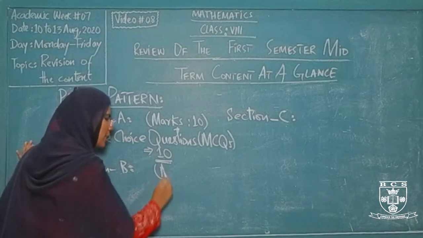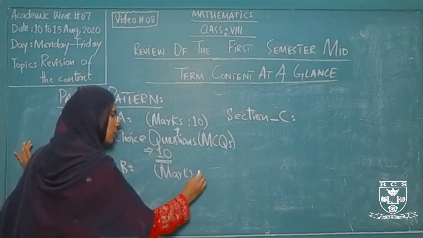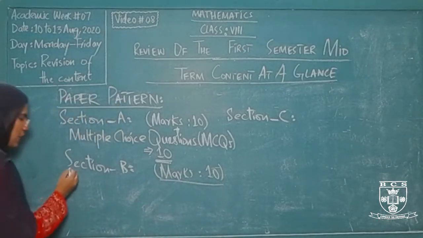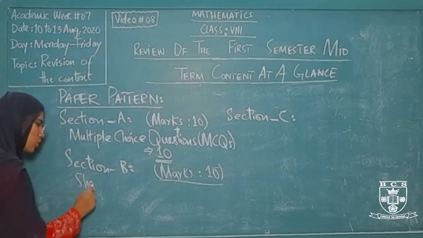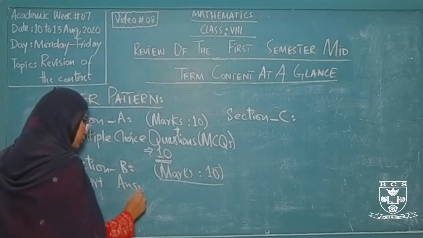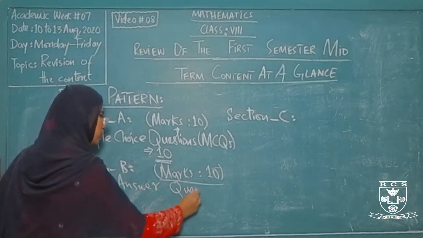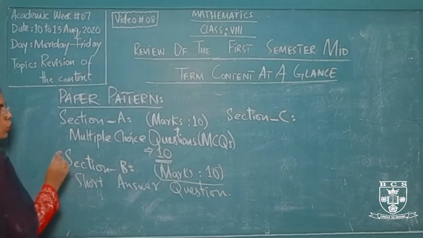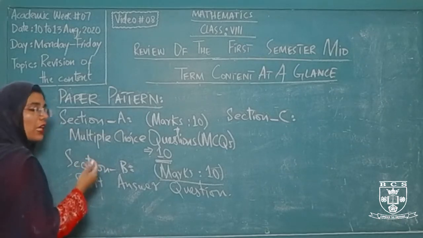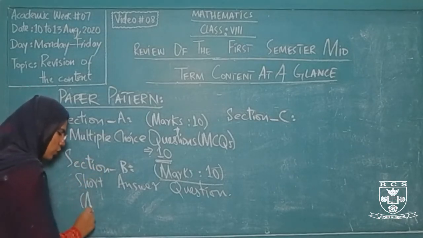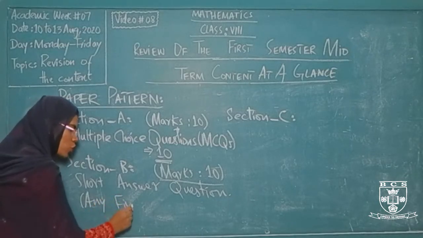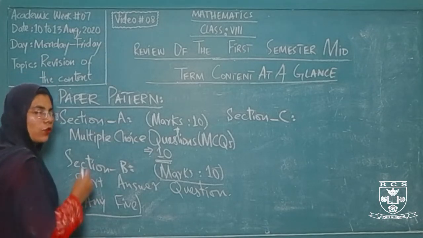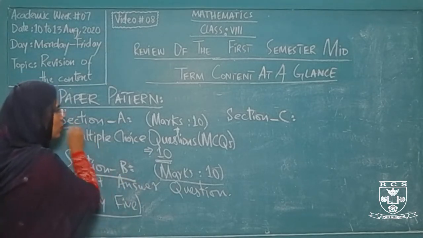Section B also carries the same marks. What about section B? In section B we have several different questions, and this is the short answer question section. Here you have more than 5 questions, and you have to attempt only 5, any 5 of your choice. Each question is for 2 marks. So this section also carries 10 marks.